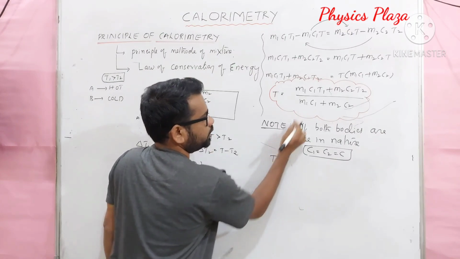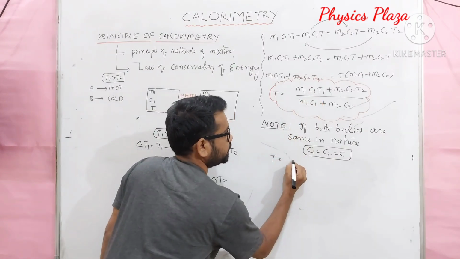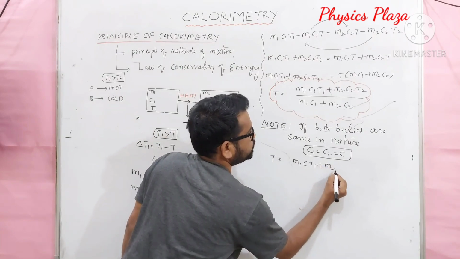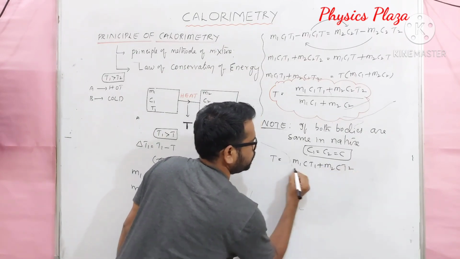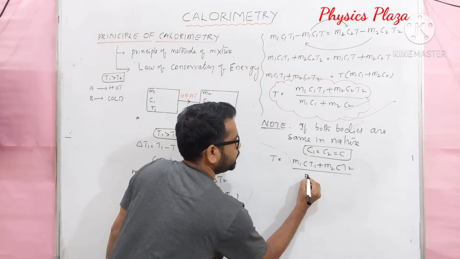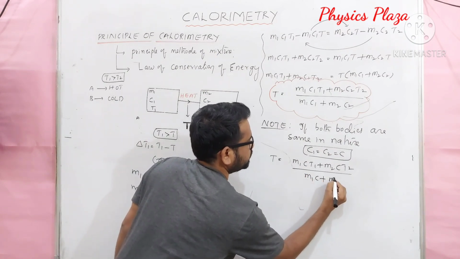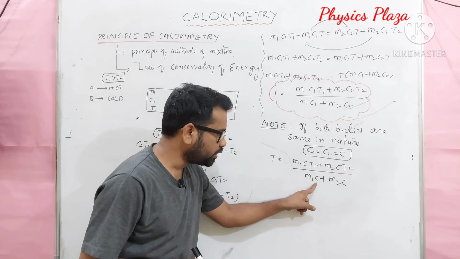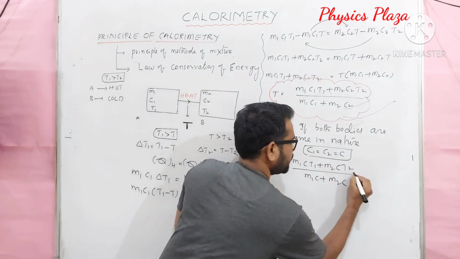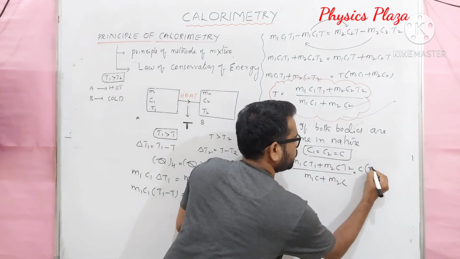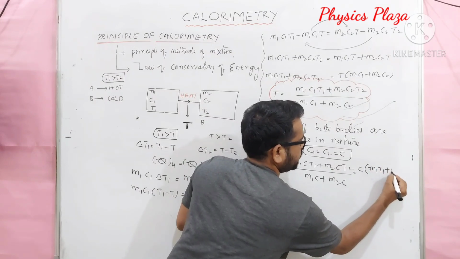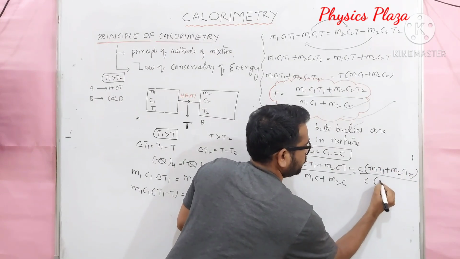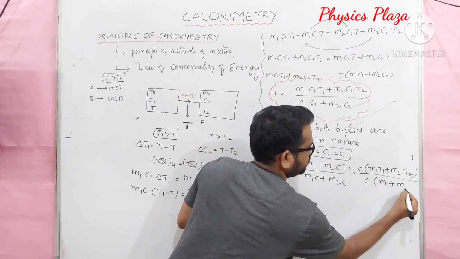T is equal to, here c will be common. So m1 c T1 plus m2 c T2 by m1 c plus m2 c. Children, in the numerator you can take c as common, and in the denominator you can take c as common. Then what do we get? c of (m1 T1 plus m2 T2) by c of (m1 plus m2).